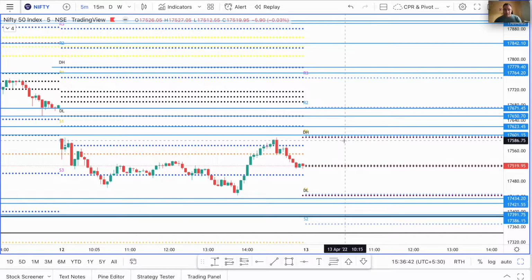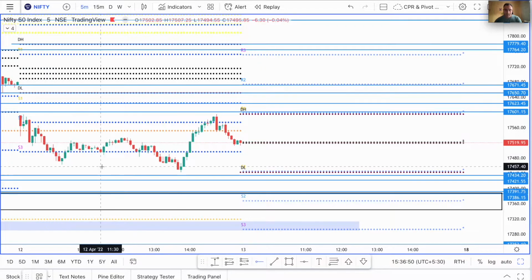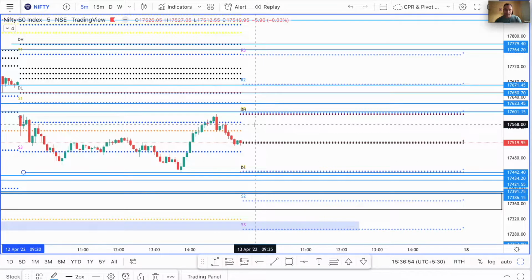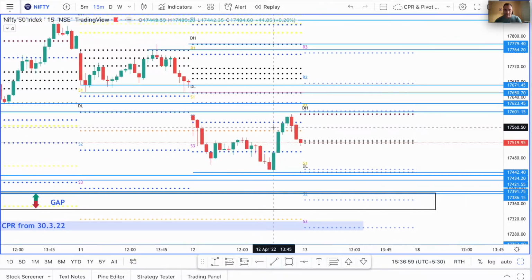So you could see that price kept trading between these two zones here, and since price has bounced from the day low, it has bounced around 150 points. We will mark the day low as a demand zone. Let's go up to the 15 minutes time frame to just mark these levels properly.